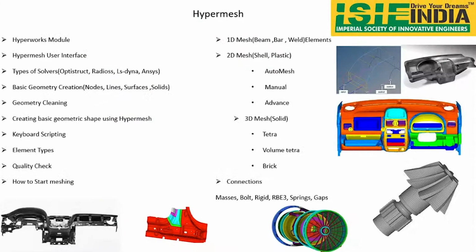Now let's come to a very important part of the session, one of the most important. Previously we learned what analyses we need to perform for the electric vehicle. Next, the important part is how to learn to perform the analysis for your particular component. Now I am going to give a brief discussion. As I said, HyperMesh is one of the most important parts of the analysis, in the meshing. We have a specialization course, a PG diploma course in HyperMesh and analysis, called the CAE Masters course.